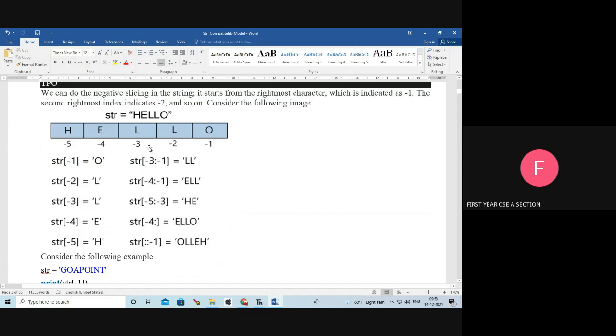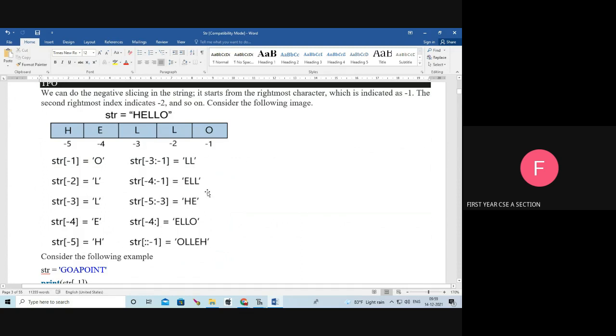So LL, that is the output. Next, -4 to -1. So -1, you don't consider the last item. So ELL, that is the output. Next, -5 to -3. So -5 to -3, don't consider the last one. So HE. Next, -4 to end, index is not given. So up to the end item.